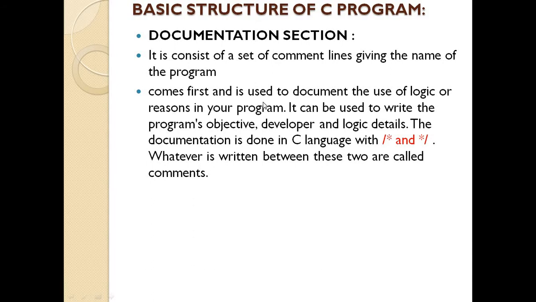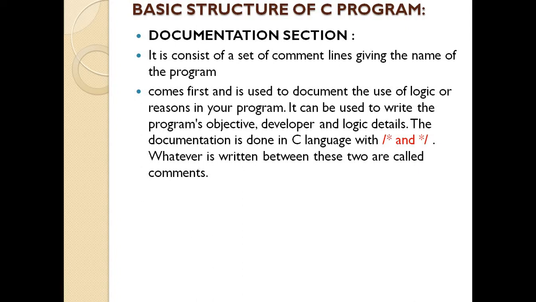Understood? Then the second important part: it comes first and is used to document the use of logic or reasons in your program. It can be used to write the program's objective, developer and logic details. The documentation is done in C language with slash star and star slash. Which symbol is used for documentation? I have taken just an example. What example? An English language essay, my mother.